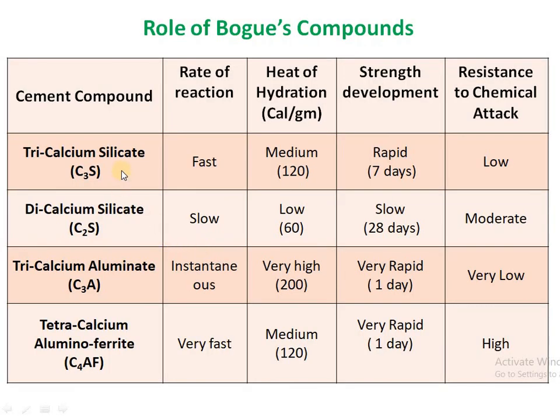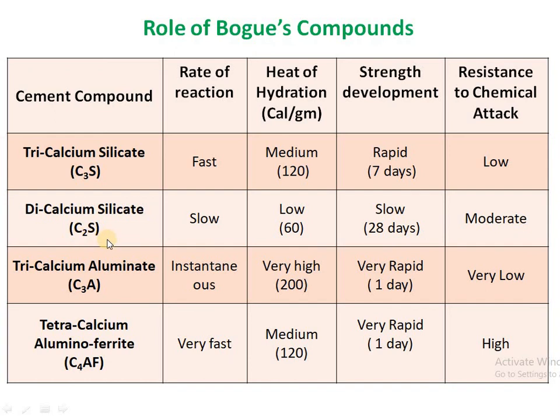Here, tricalcium silicate has a faster rate of hydration reaction, which gives medium heat of hydration, about 120 calorie per gram. And due to C3S, cement gets rapid strength, that is, strength at 7 days, which is nothing but early strength, and it is possible due to C3S. And due to this C3S, cement possesses low resistance to chemical attack.